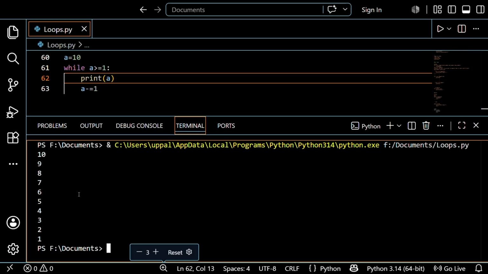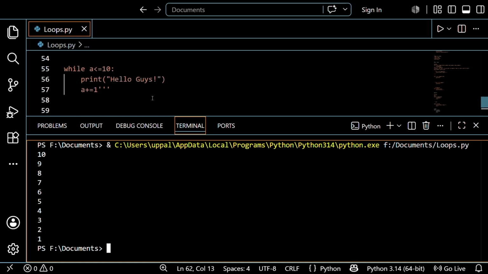So see guys, it prints up to 1. Initially it's 10. It verifies 10 greater than or equal to 1 is true, so it comes inside and prints 10. After that it's decrementing, so 10 becomes 9 and so on, up to 1. It will print the numbers up to 1. So it just gives the descending order of 10 to 1 by using this. So this is the reverse process. I wanted to show the reverse process of this one. So I hope you understand. I think you are catching me, guys, right?